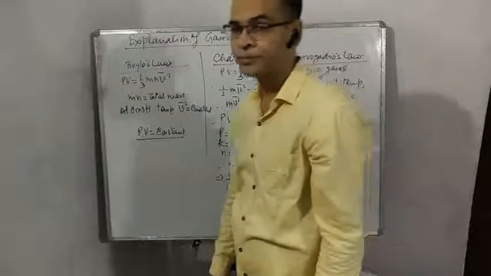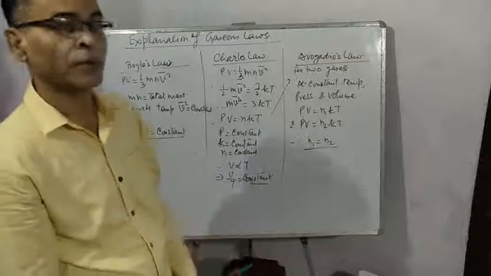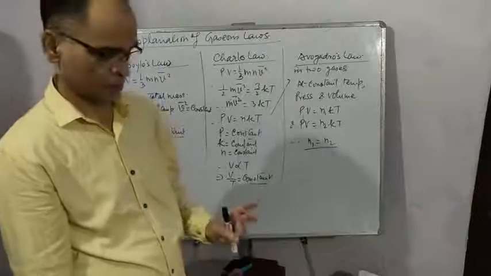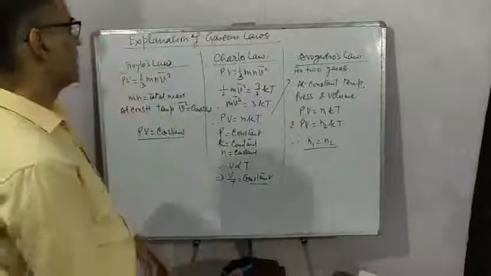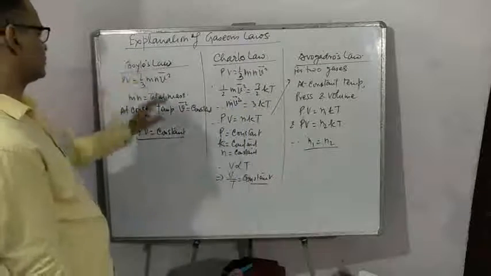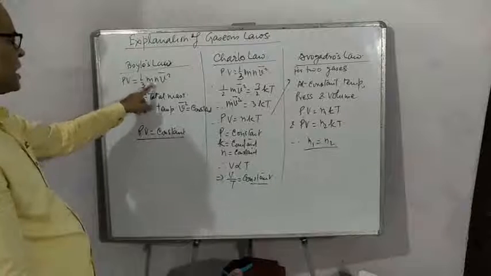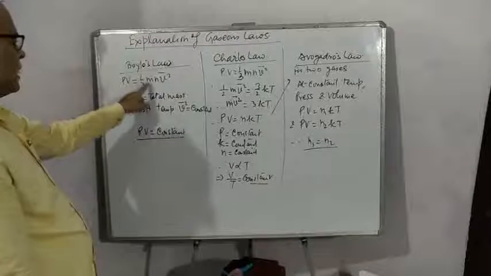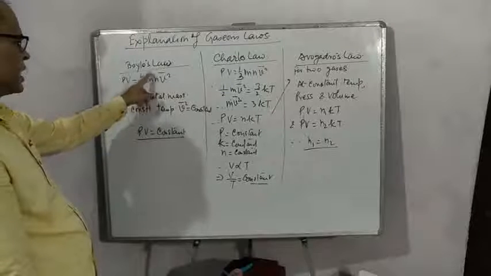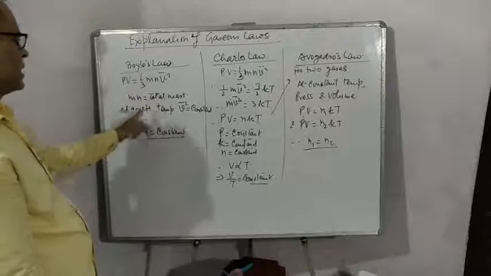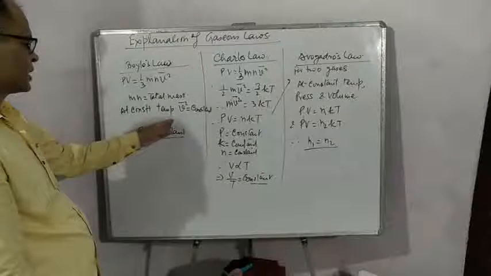Students, we can prove important gaseous laws on the basis of the equation of gaseous pressure. Let us understand the proof of Boyle's law. This is the expression for gaseous pressure: PV is equal to 1 by 3 mN v square bar. m, mass of one molecule, N, total number of molecules. So m into N, total mass. And we have just proved that v square bar depends on temperature.